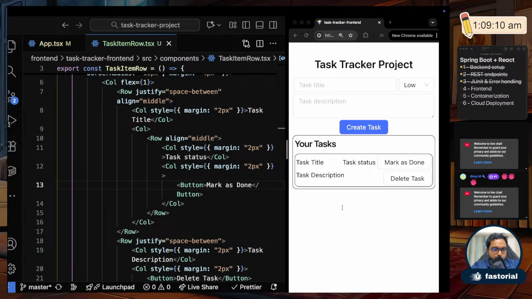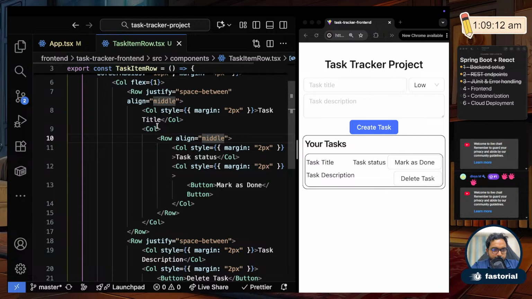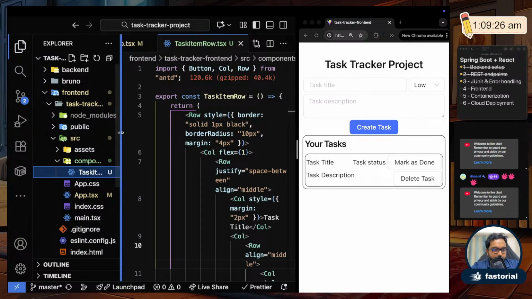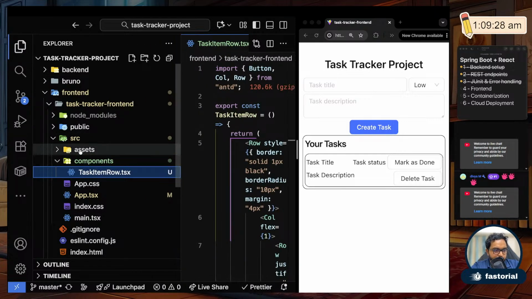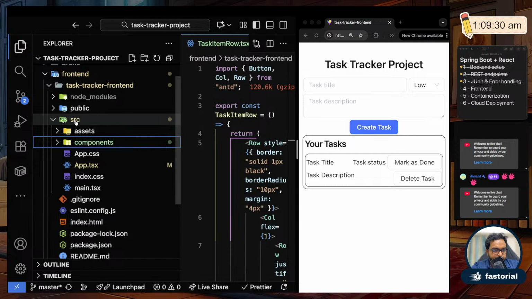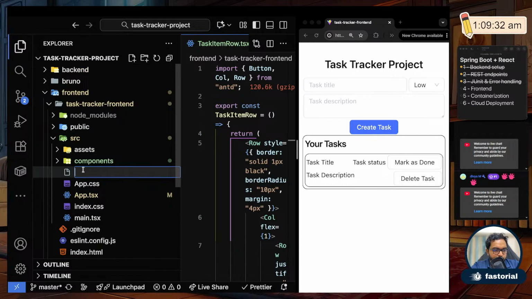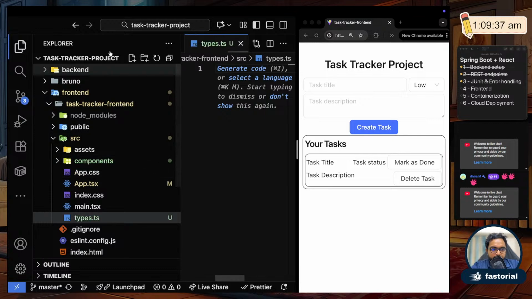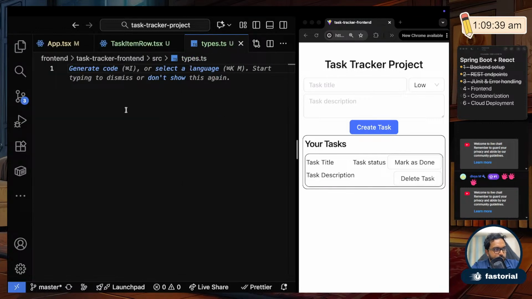task. Okay, so let me first do one thing. We need to define the schema, as in like the structure of the item that is coming from the DB. Okay, so for that, what we call here is, it's called types. Okay, so inside my src, I'll create a new file called types.ts. Okay, and then I'll define the structure of the data that is going to come from the database.